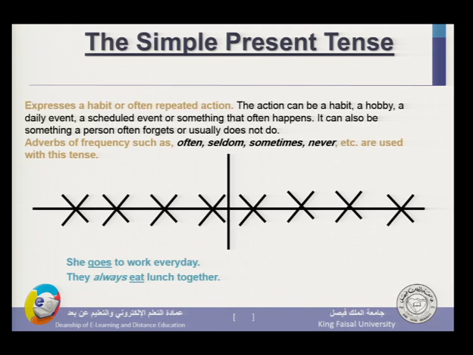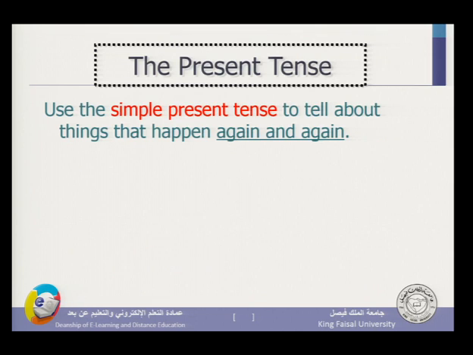Notice, this is a good example. She goes to work every day. Every day. So we use present simple, and they always eat lunch together. Notice that always precedes the verb eat.